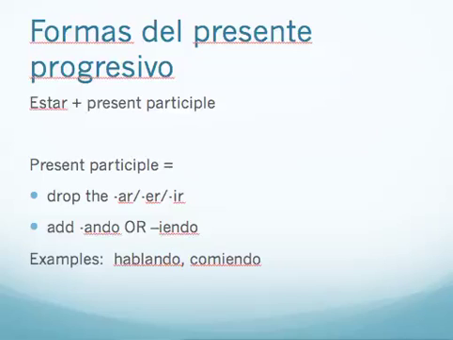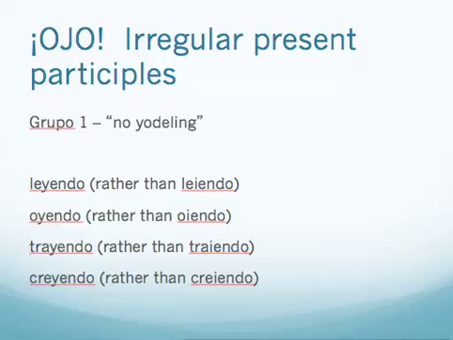And the present participle of a verb is formed by dropping the AR, ER, IR, and adding either ando or yendo. If it's an AR verb, you add ando. If it's an ER or IR verb, you add yendo. So you can see here in the examples, hablando, comiendo. But of course, there are some verbs that do have irregular present participles.